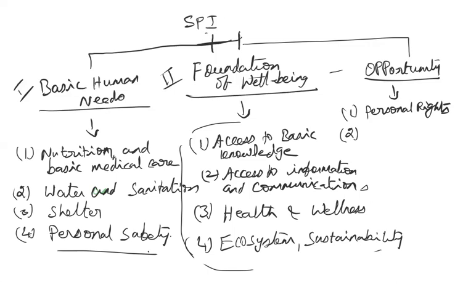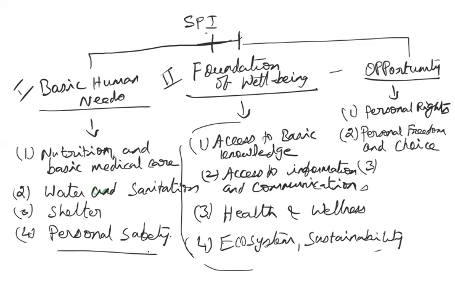And personal freedom and choice to choose your own qualification, your education, your job, or whatever you want to do. Is that personal freedom given to you or not? If you take the communist countries, that kind of personal freedom is not there. So the country will not be socially developed.